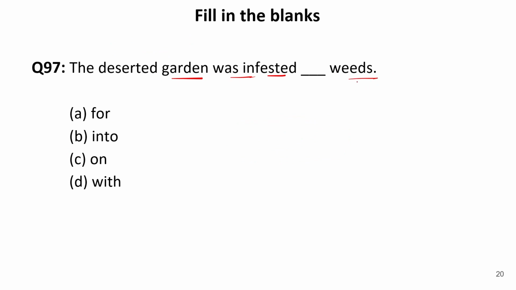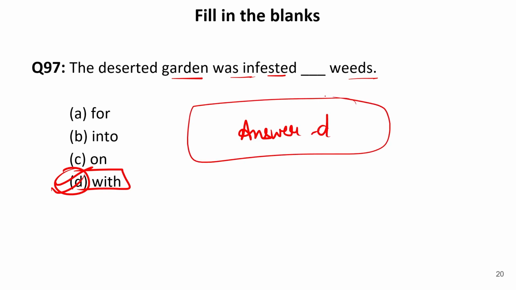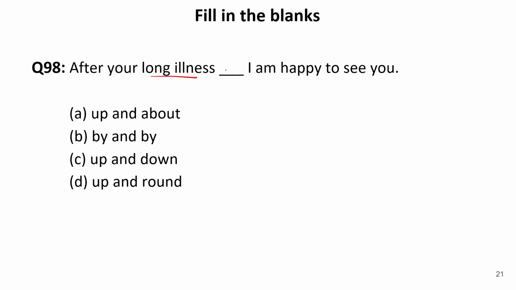The deserted garden was infested dash weeds. Now you can see that many of these fill in the blanks have been taken from prepositions, prepositional phrases, and phrasal verbs. Again, infested with is the correct preposition to be used over here. The meaning of infested with is to have many insects, or to have an unpleasant number of insects. So our answer is D. So infested with is the correct phrasal verb to be filled over here. Now let us move to the next one.